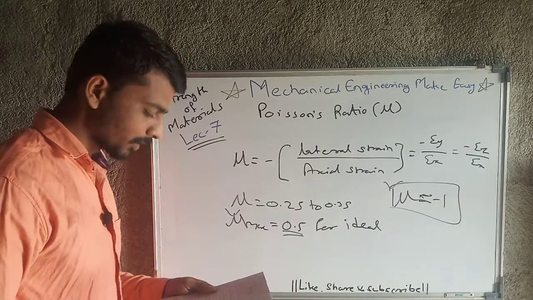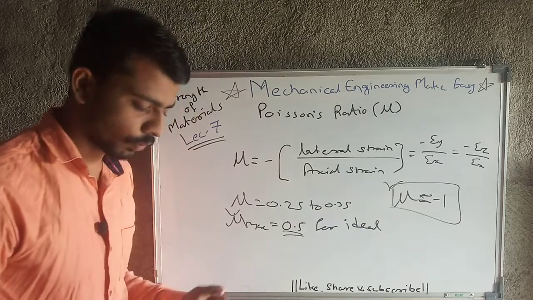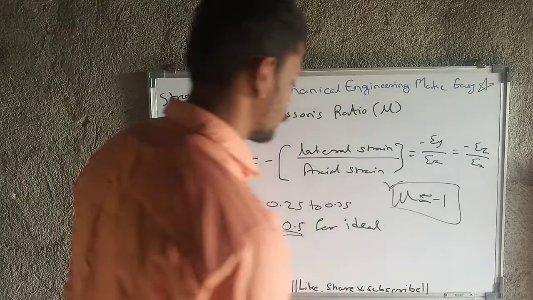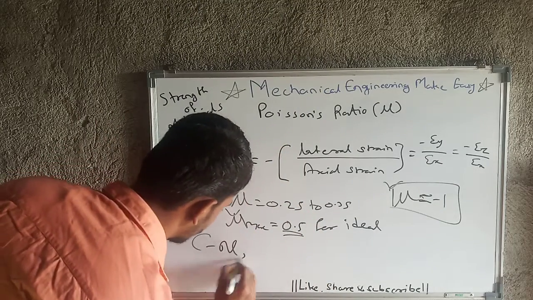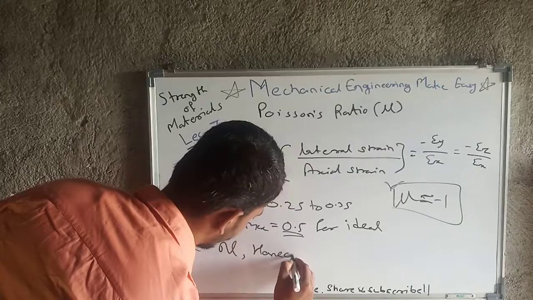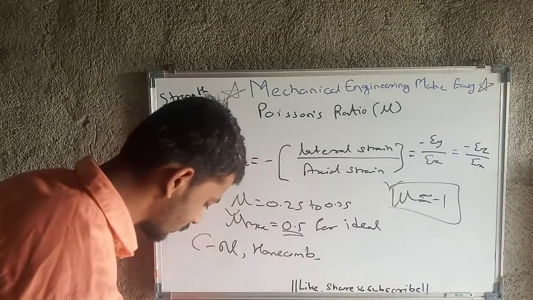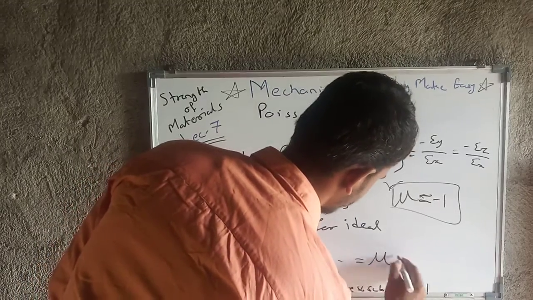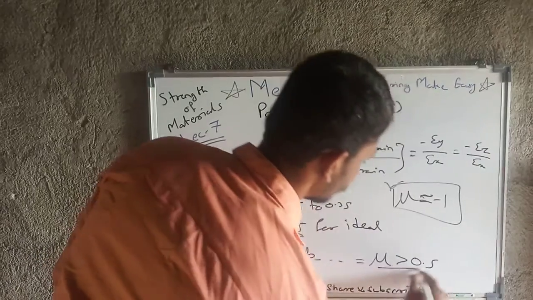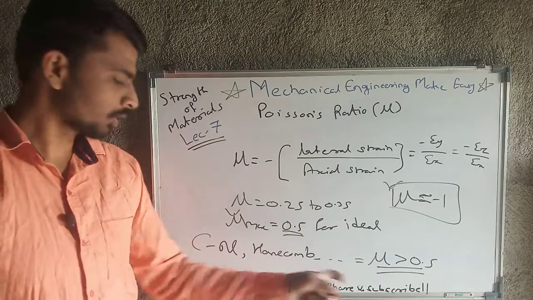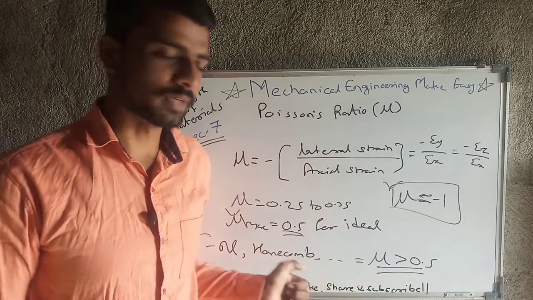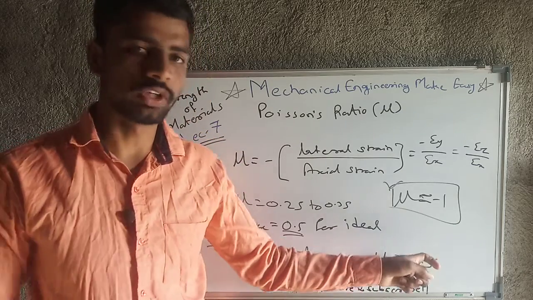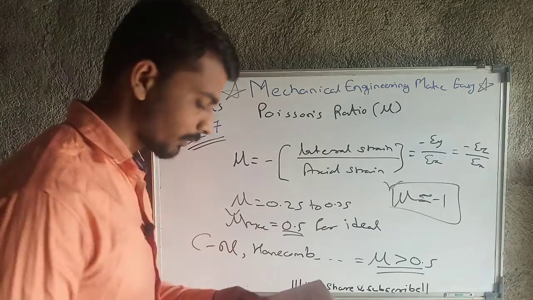Then the next parameter: for carbon nanotubes, folded sheet materials and honeycomb auxetic material, the mu value will be greater than 0.5. If there is a carbon nanotube, then honeycomb, as you may know, then next is folded sheet material. So for those materials the Poisson's ratio value will be greater than 0.5. Then we will look at some other values.